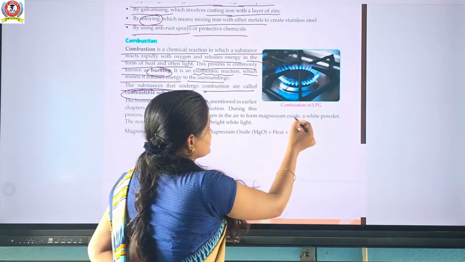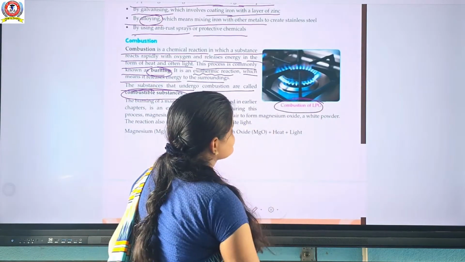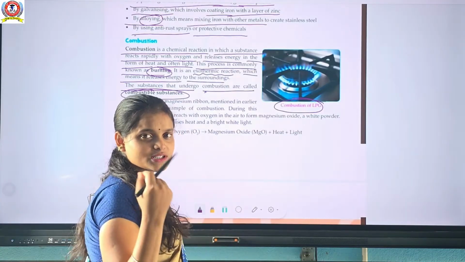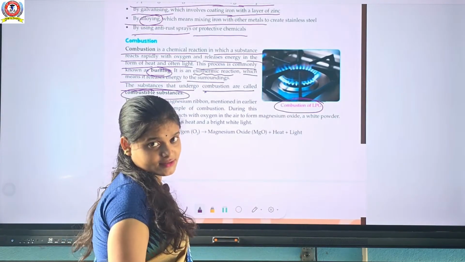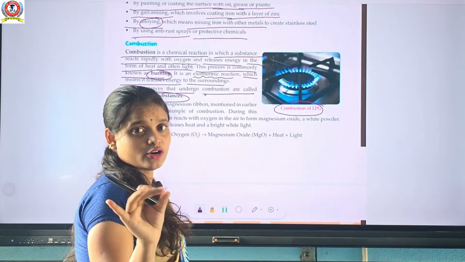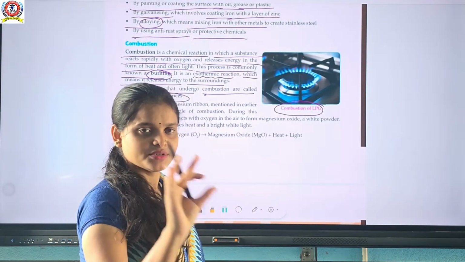This one is the combustion of LPG. Combustion of LPG. If you have ever switched on a gas stove, you know it immediately catches fire. Immediately catches fire. Okay. In the presence of air or in the presence of oxygen. Mainly in the presence of oxygen.